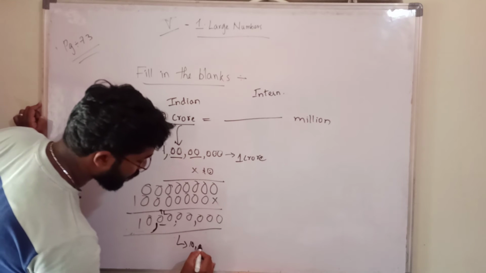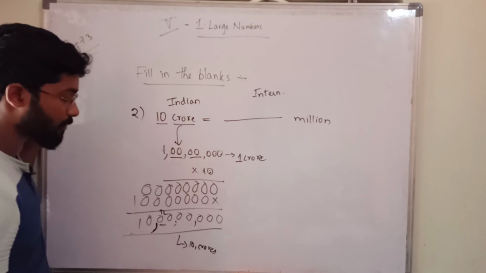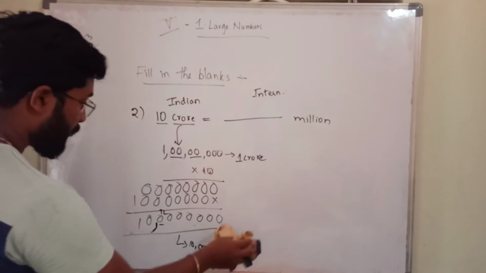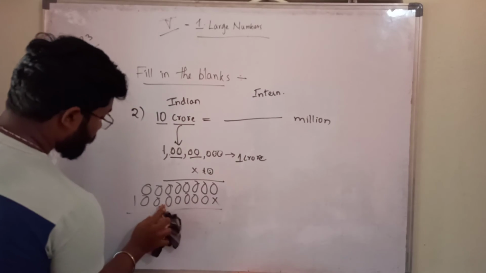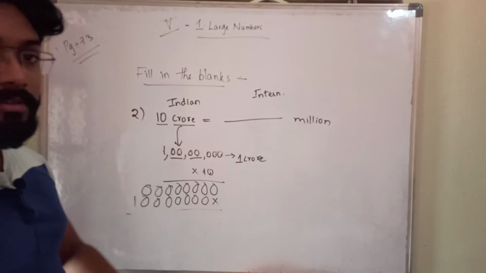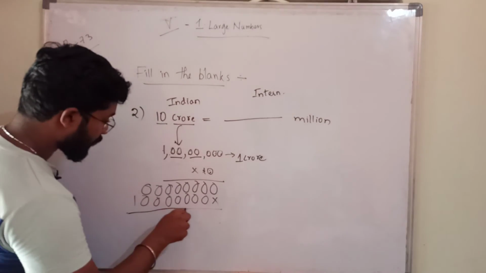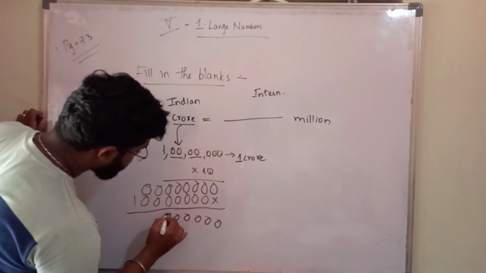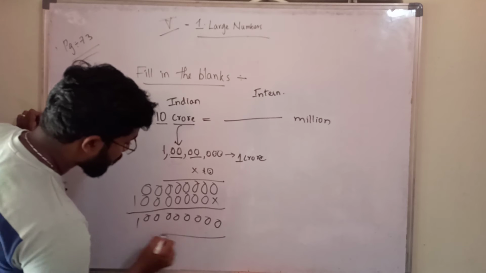This number is called 10 crores in the Indian place value system, no? But what we want, once again I am writing, from Indian we have to derive the international number, what we call that. 3, 4, 5, 6, 7, 8, 9.